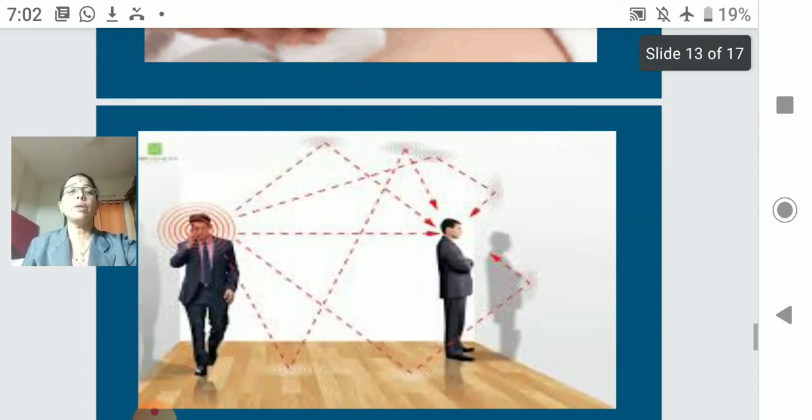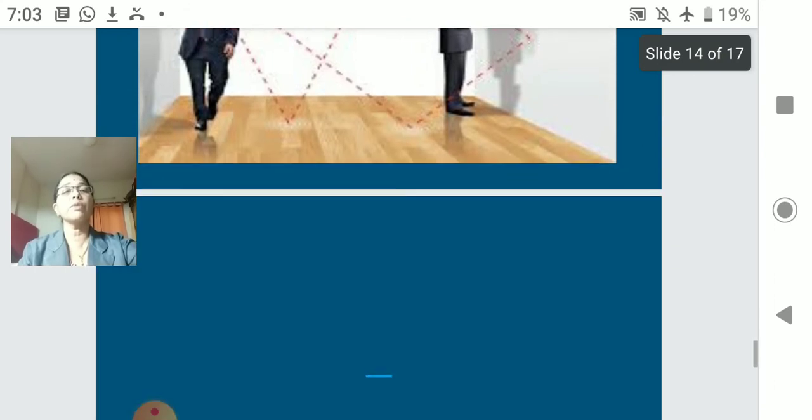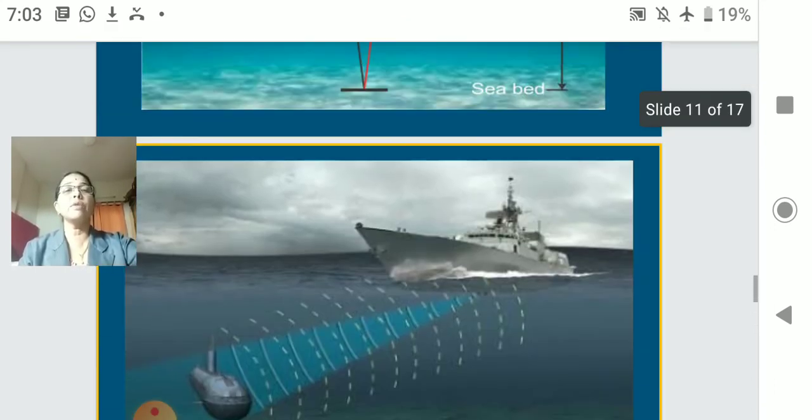Next topic is reverberation. Reverberation is when sound is reflected many times. To hear an echo, we will talk about the echo again.